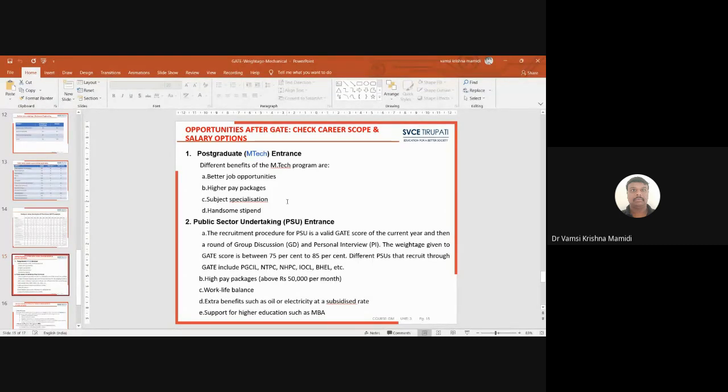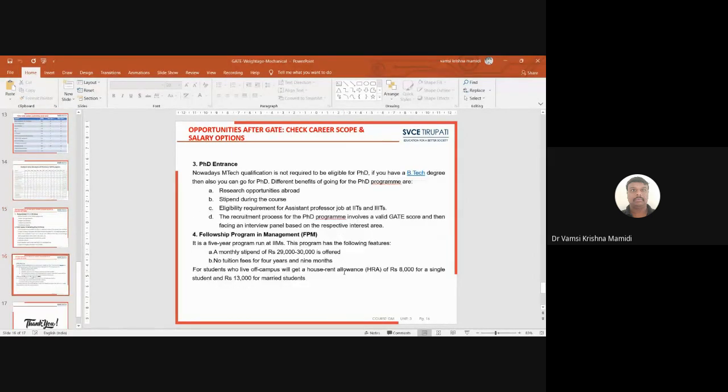This is for MTech. If you come to the PSUs, public sector companies like PGCIL, NTPC, NHPC, IOCL, BHEL, BEL, BEML, and many more, they can recruit you directly through the HR round or group discussion. You need not undergo a written examination; the GATE score is utilized for you.